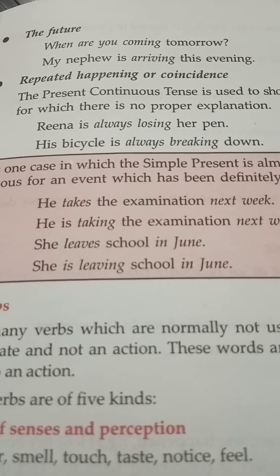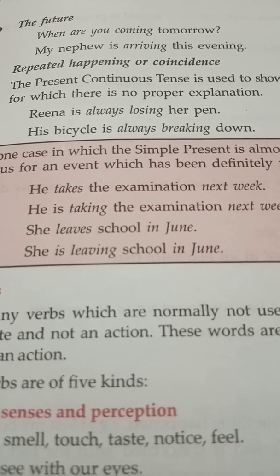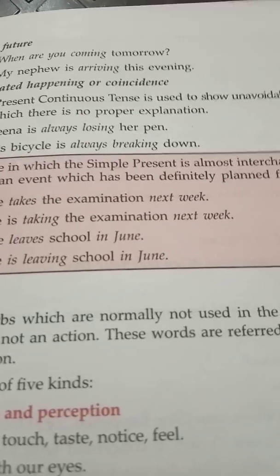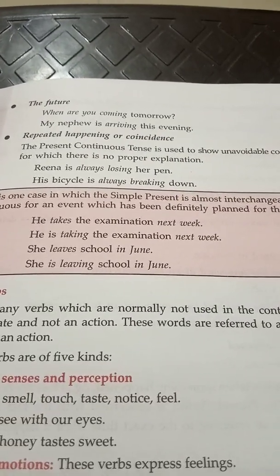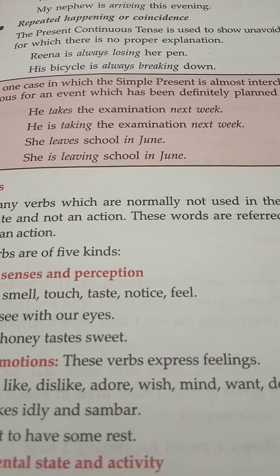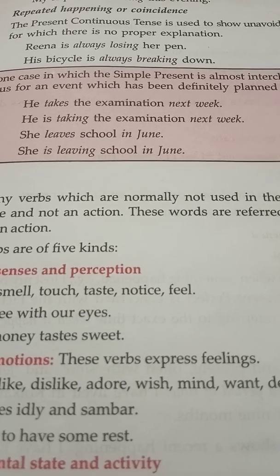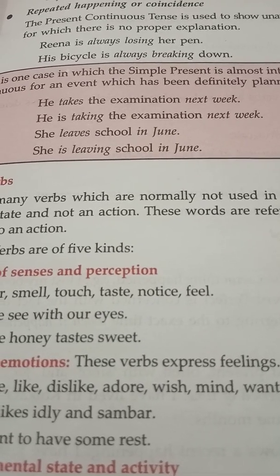Also, with repeated happening or with any coincidence, the present continuous tense is used to show unavoidable coincidences or events for which there is no proper explanation. For example, Reena is always losing a pen. Her bicycle is always breaking down. So always indicates that it is in the habit of.